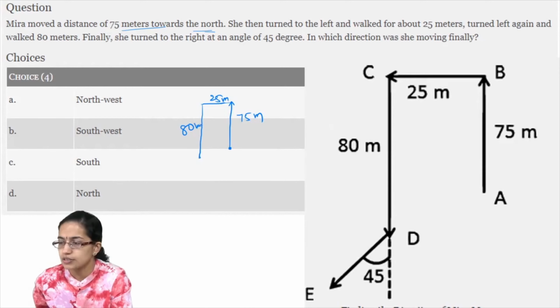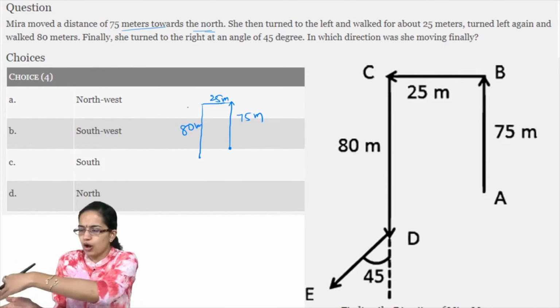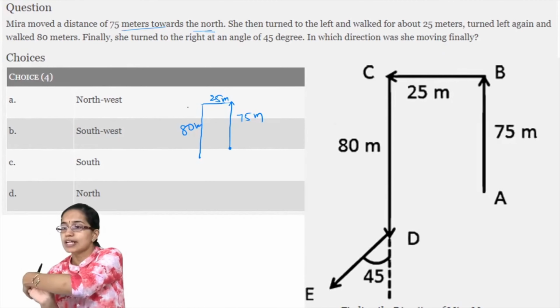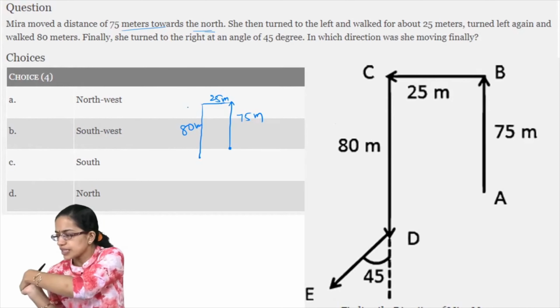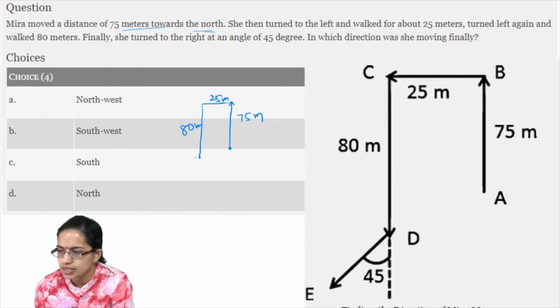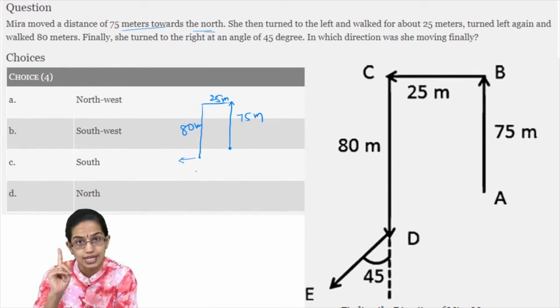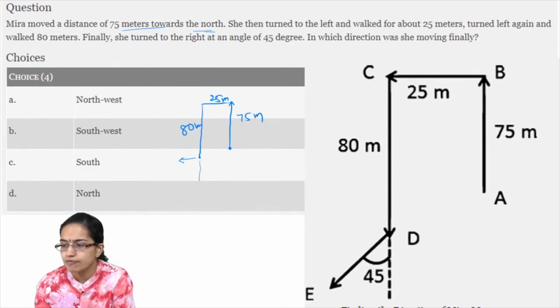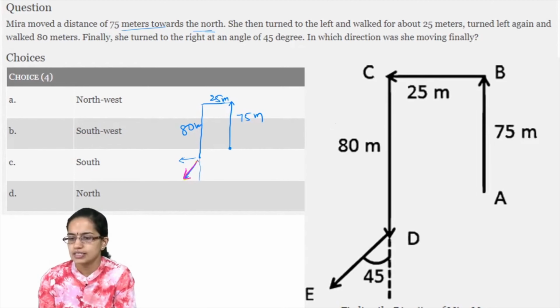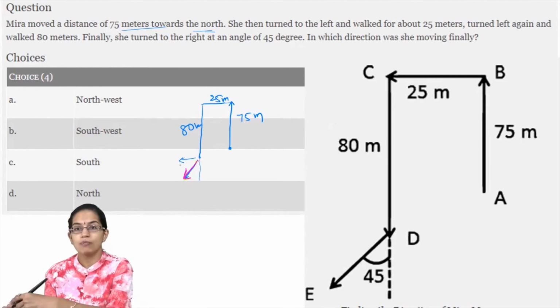This is 80 meters. Now from this she turns right at an angle of 90 degrees. Now if I'm saying right, this would be this direction. But it is not exactly right. It is 45 degrees to the right. So that makes it this. Now you have this as the 45 degrees that is seen. Now this is the 45 degrees that she would move from.